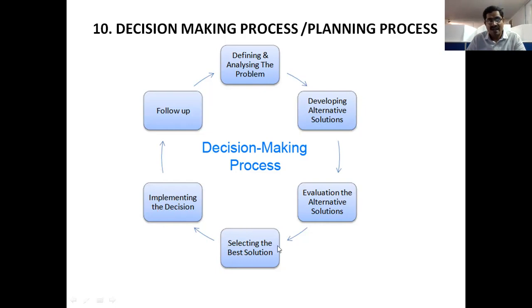So after selecting the best solution, we need to implement it to solve the company's problem. We already selected the best solution, so we need to implement it using proper planning and coordination and cooperation of all departments of the company.